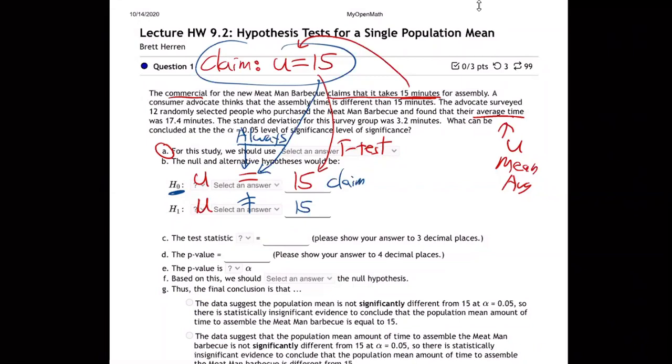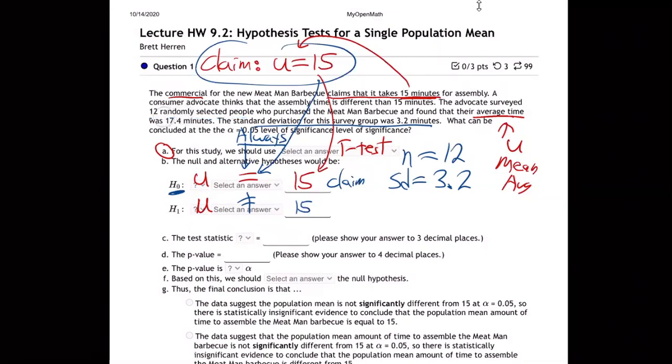Next question, part C. Find, now we start using our calculator. They want the test statistic, the p-value, and all that stuff. So now it should flow. We're going to use our calculator. So how are we going to use our calculator? Let me make note of the key facts. We have standard deviation. So I'm going to write SD, standard deviation, 3.2. N is 12 right here, 12 randomly selected people. So N is always the number of people in your study.